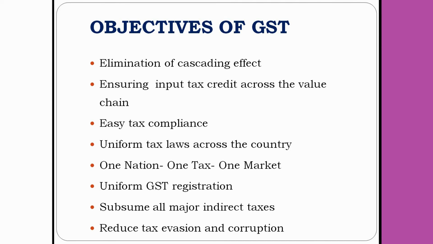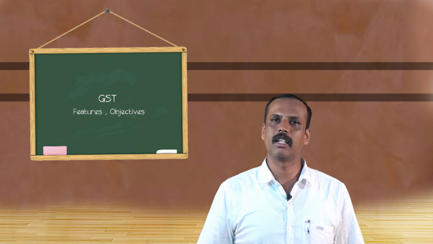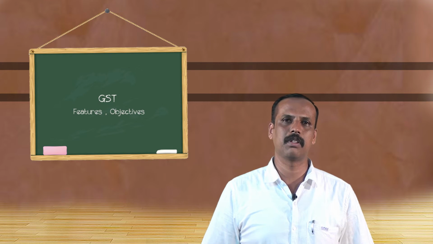The first one is elimination of the cascading effect. Earlier what happened? If a particular product is sold in different phases, tax was levied on tax. For example, if the goods were purchased for rupees 100 and tax is 10 rupees, it becomes 110 rupees. In the next stage, we calculate the tax of 10% on 110 rupees.